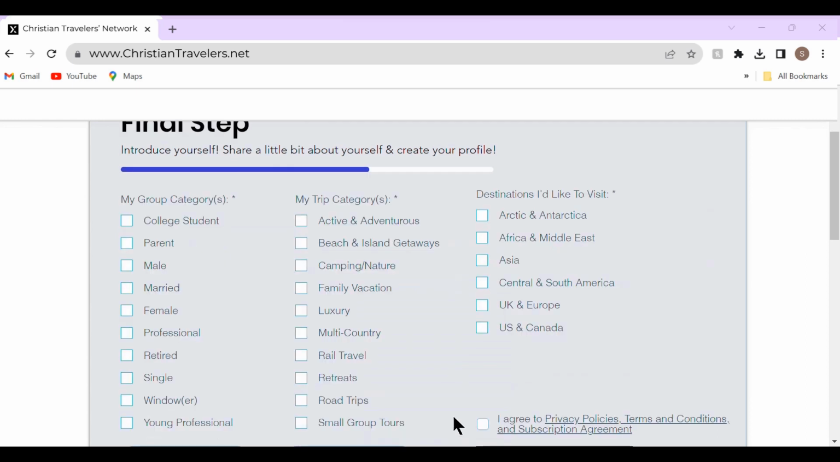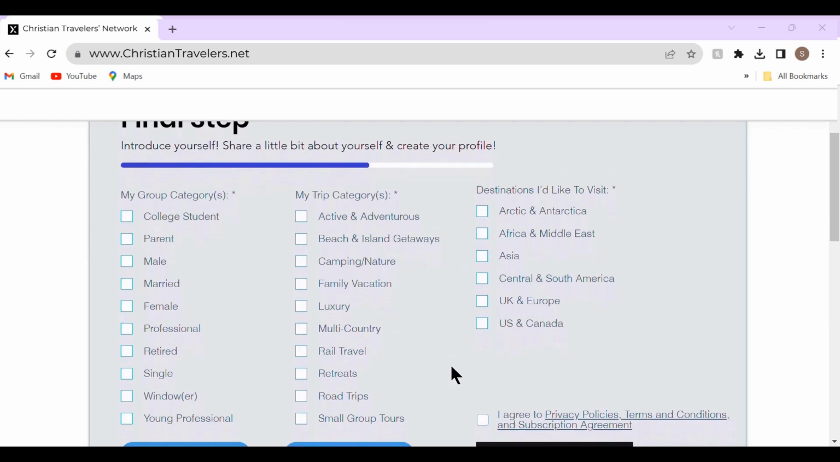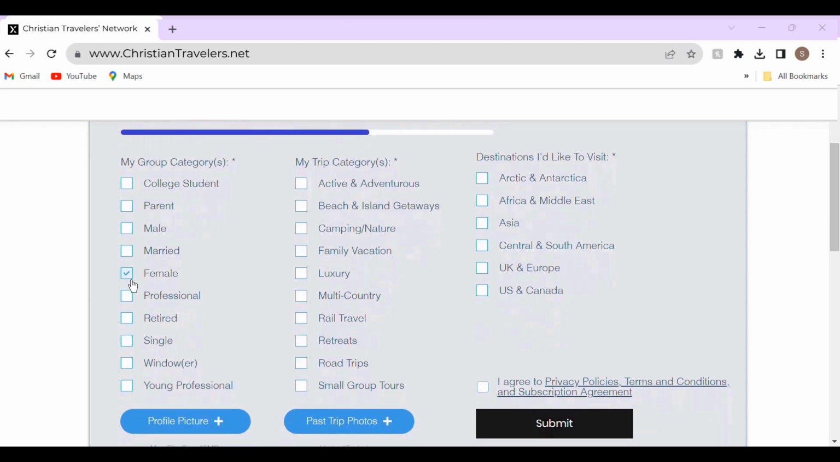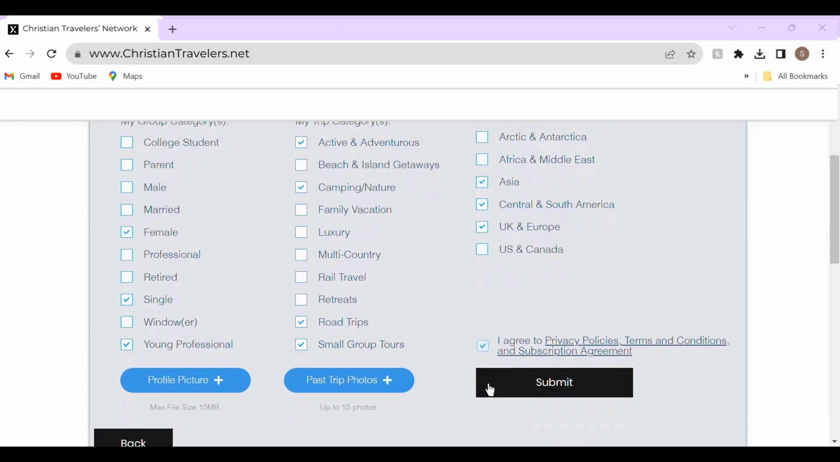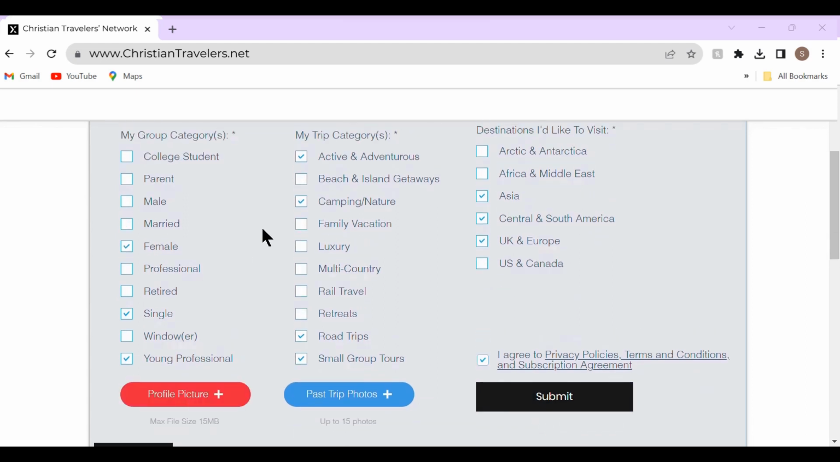Once you have completed all this, go ahead and hit next and tell us a little bit more about you. What is your current vocation? Tell us what types of travel you really enjoy, and then what regions of the world you have an interest in traveling in. Additionally, you can add an image of yourself and a picture from one of your past trips.